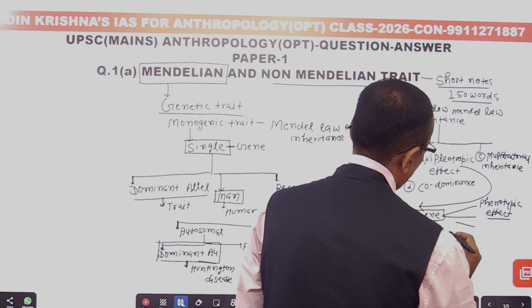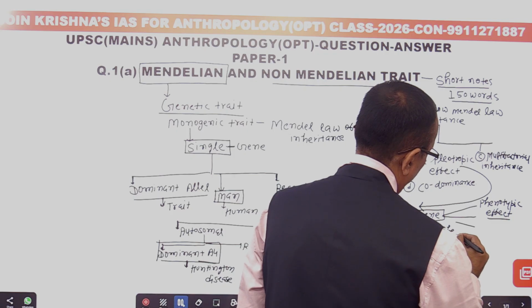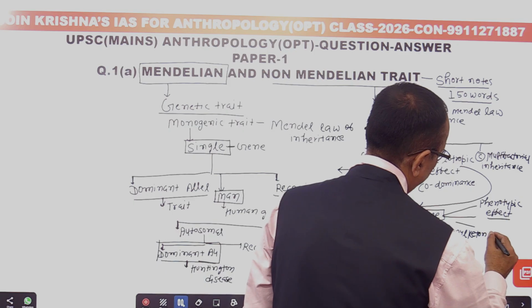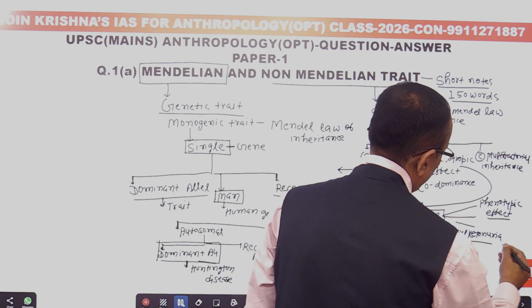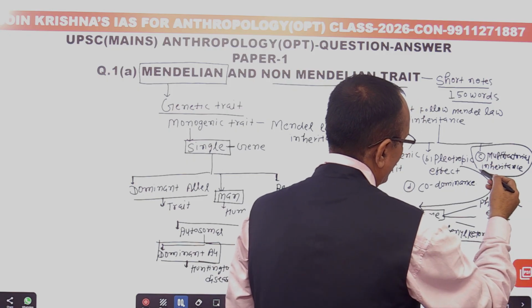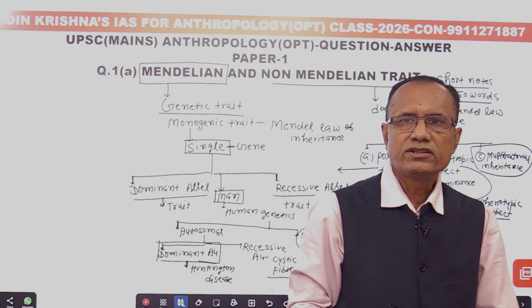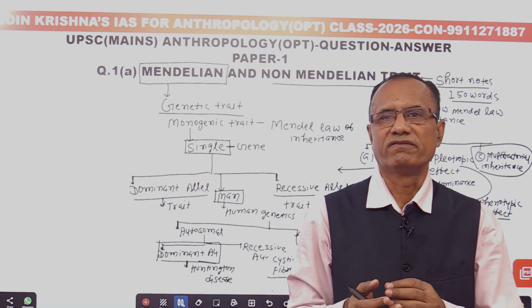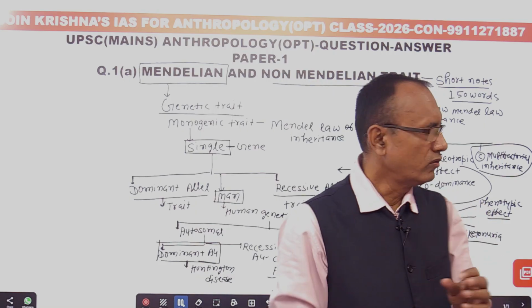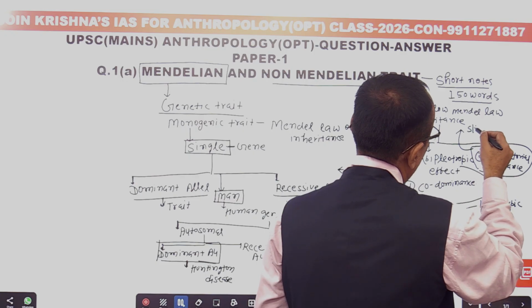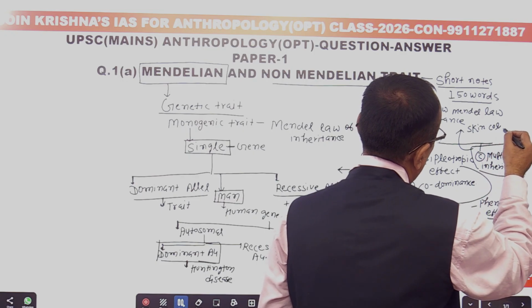phenylketonuria. And for multifactorial inheritance, you can give an example of a trait which is determined by many genes as well as environmental factors. So what is the example? You can give the example of skin color.